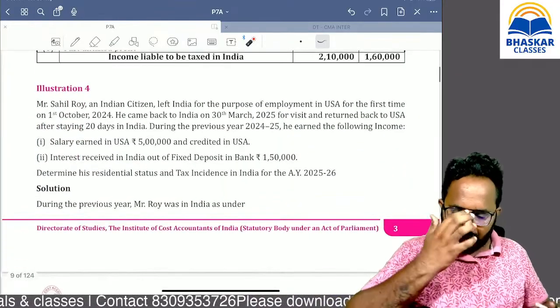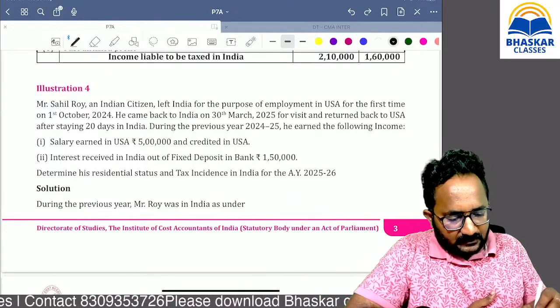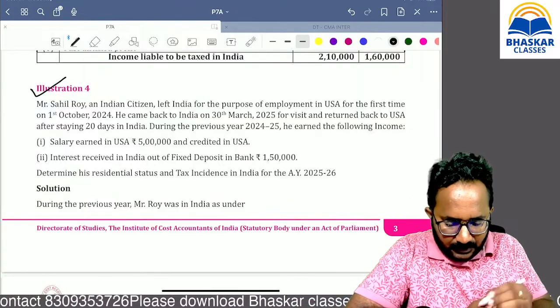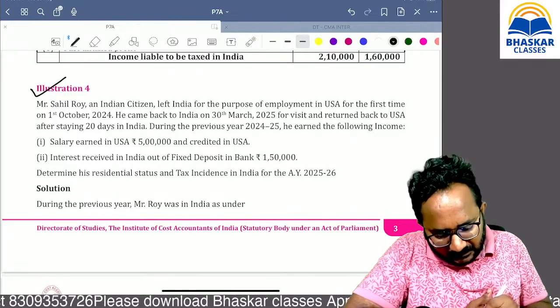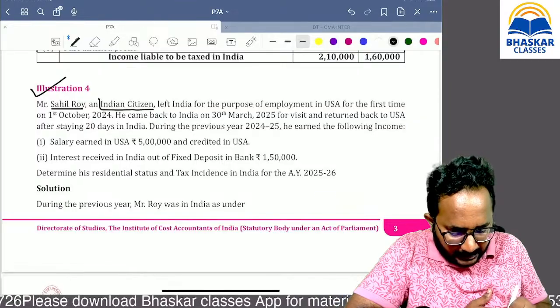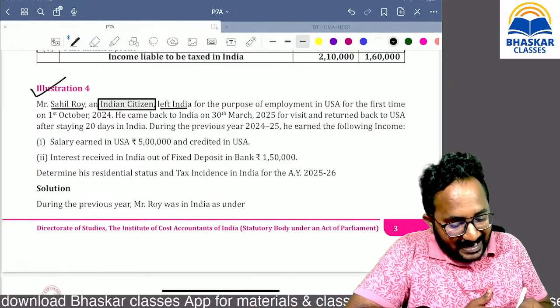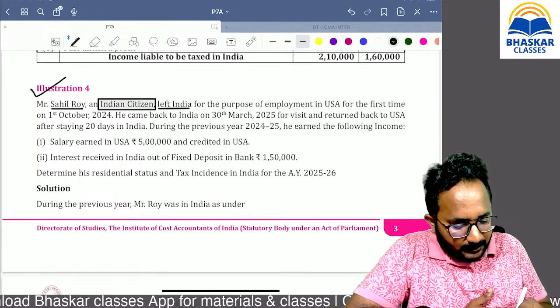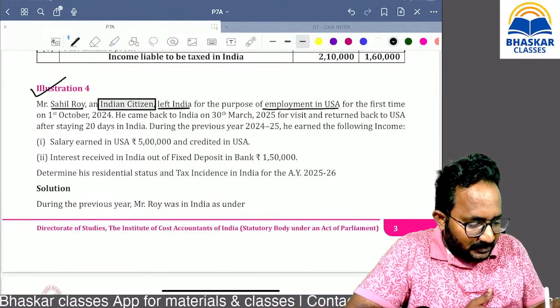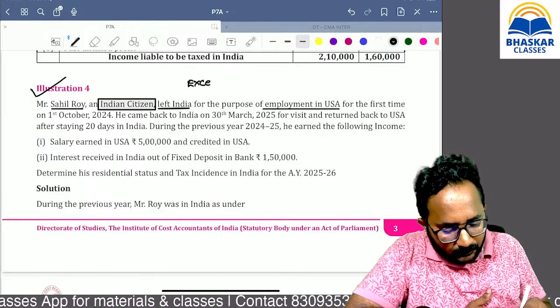Now, question number 4, just we can do some part. Listen carefully. Mr. Sahil Roy, Indian citizen, yes, you have to activate your mind here. Indian citizen, left India, yes. What purpose? Employment. That's why it is called Exception 1.